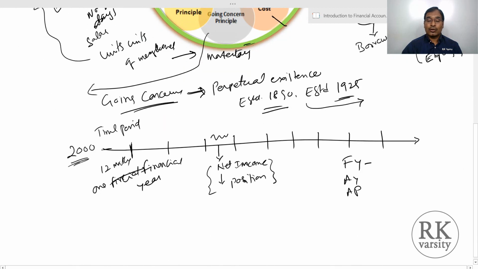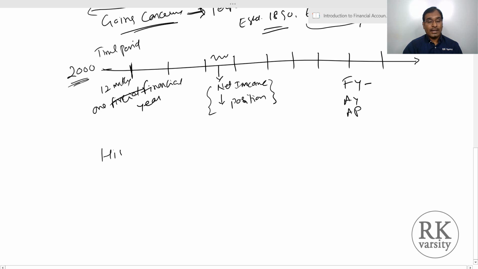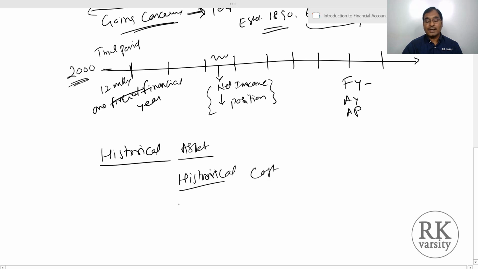When you are talking about historical cost, all the assets that we procure or buy for our business need to be recorded on the basis of their historical cost. In the sense, suppose you purchased machinery worth rupees 1 crore and you spent another rupees 10 lakhs on installation. So this becomes 1.1 crore. In your books of records, you have to record this amount.